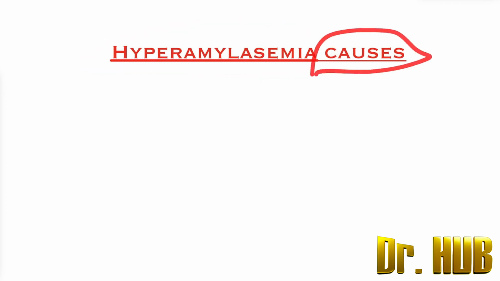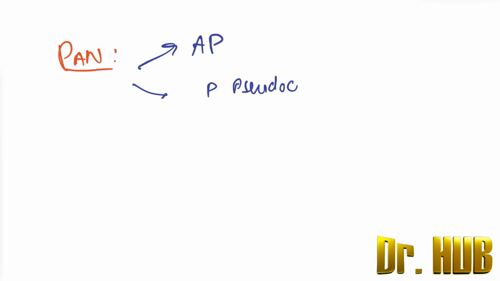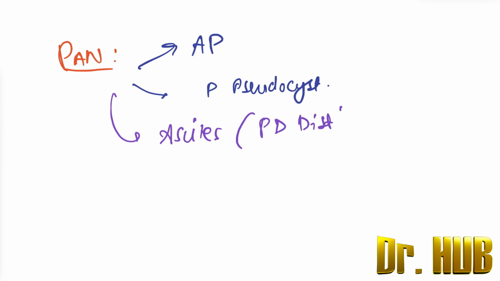Hyperamylasemia, and we are looking at its causes. So hyperamylasemia can occur due to the pancreas, that is, in terms of the pancreatic diseases. In pancreatic diseases, it can be due to acute pancreatitis and pancreatic pseudocyst. Next is the presence of ascites caused by the pancreatic duct being disturbed. Next is pancreatic necrosis, as well as the presence of trauma or carcinoma.